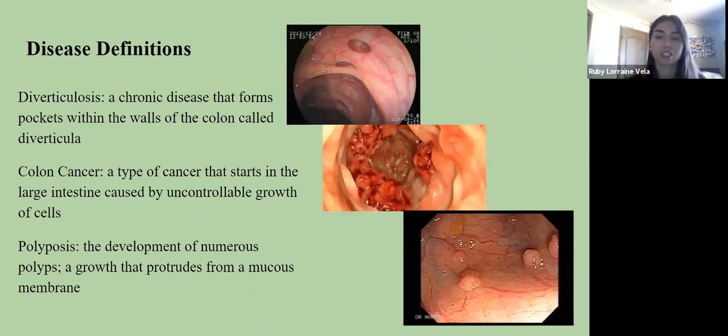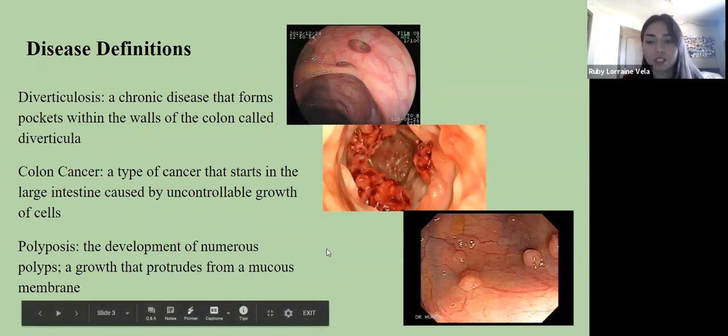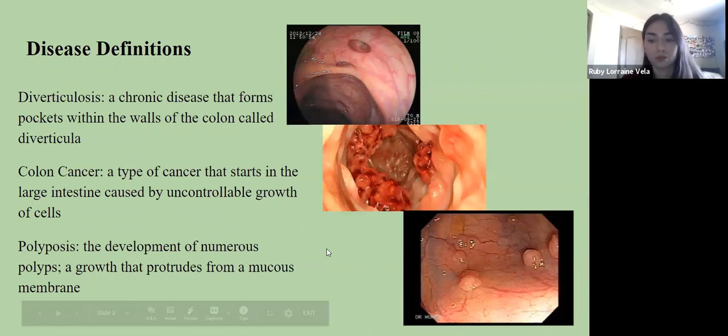The next picture that we see is colon cancer, and it's a type of cancer that starts in the large intestine caused by uncontrollable growth of cells. So that's what we see there, the growth right here. And the last picture that we see is polyposis, which is the development of numerous polyps, a growth that protrudes from a mucous membrane. A way that they remove these polyps is through a colonoscopy. They just go in and snip them out, and that's how they're removed.